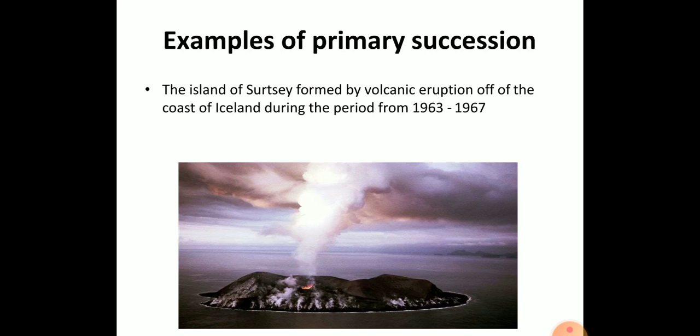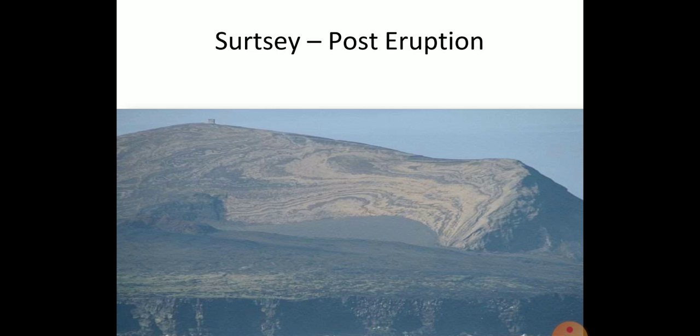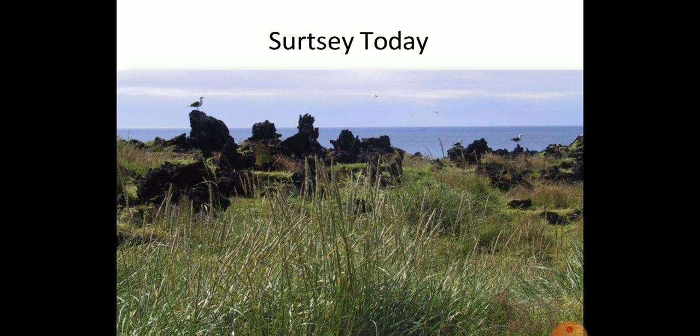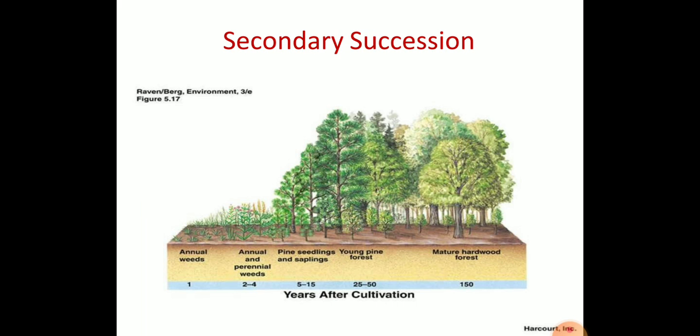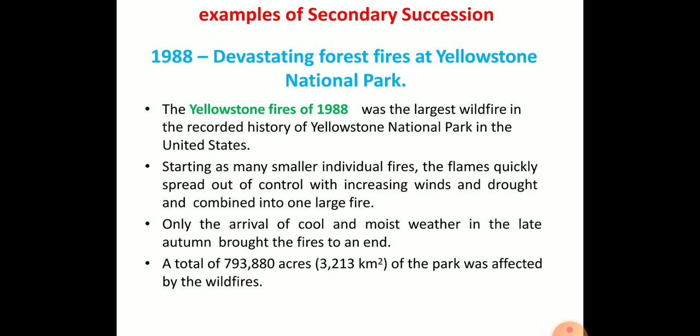This is our example. A volcanic eruption will lead to the formation of primary succession. This is the second example, and this is another one in an intermediate state, that's grassland formation. The secondary succession begins in an area that already has soil and was once the home of living organisms, which was converted to another community due to different ecological processes. So usually this is how secondary ecological succession takes place.